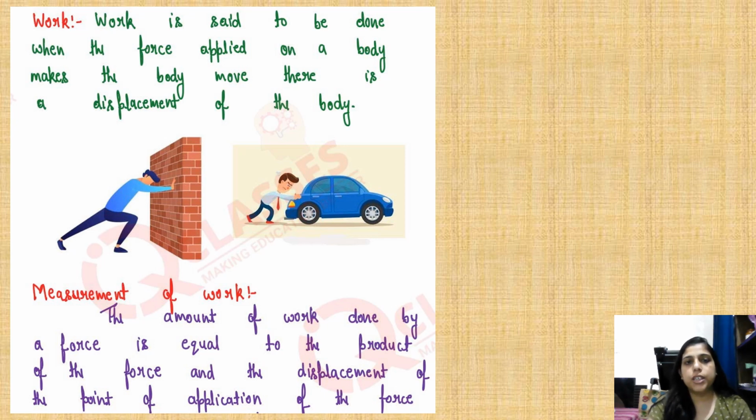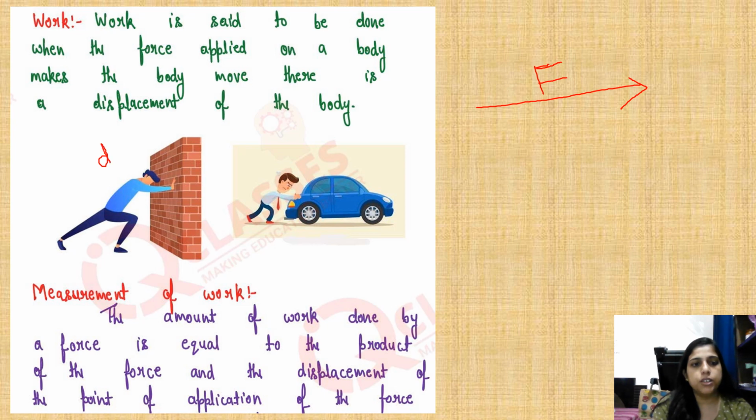Means if there is any displacement caused by the applied force, in the direction of applied force, okay, then only there will be work done. Here in this image one person is pushing the wall. क्या wall push होगी इससे? No, he cannot do that thing. That means displacement is 0.